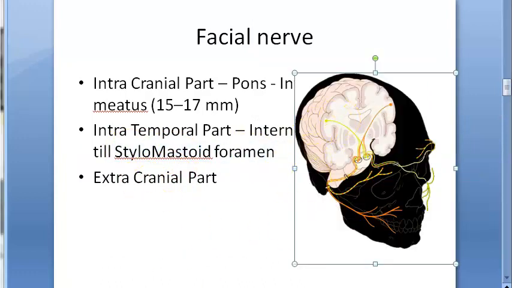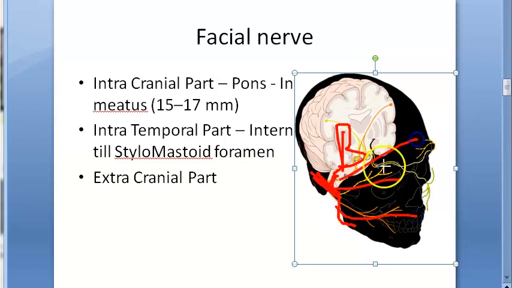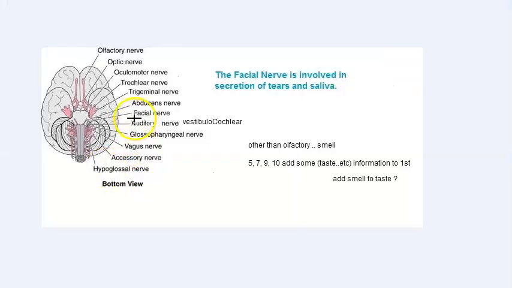So it originates somewhere here, in the pons, etc. That is the intracranial part. Then it enters the skull bone, the temporal bone. Within the bone there is a path it travels. Then it comes out to the outside world via the stylomastoid foramen, and then you have the extracranial branches or part. So at the base of the brain, facial nerve is taking origin. Then it will be nicely inside your skull. Then it will enter the bone.